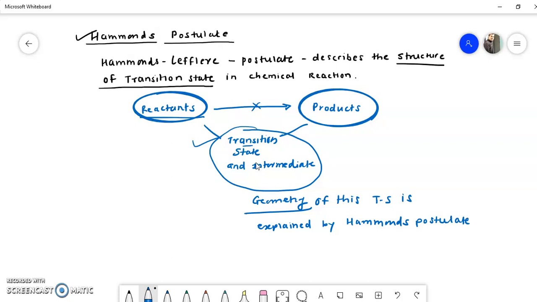So we get information about the geometry, or we can say the structure, of the transition state. This is the simple way to remember that Hammond's postulate describes the structure of the transition state in a chemical reaction. Now there are three possible cases that we will see one by one.